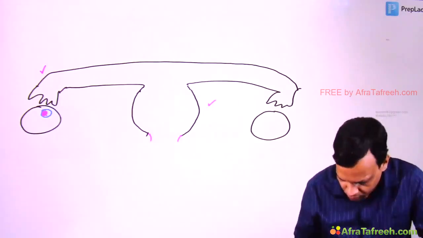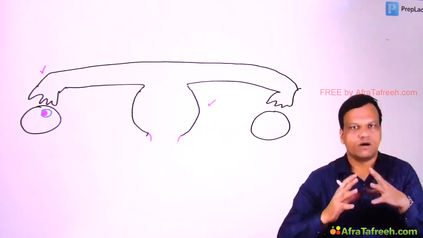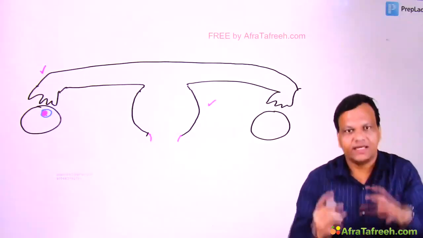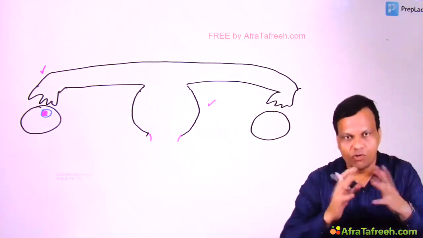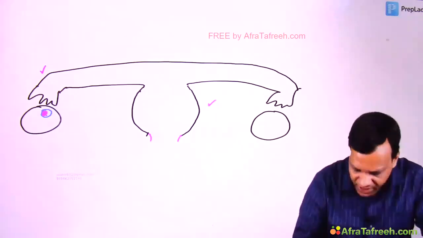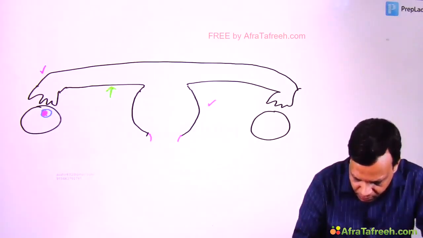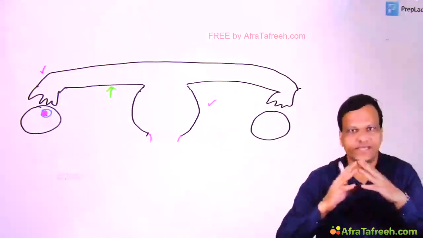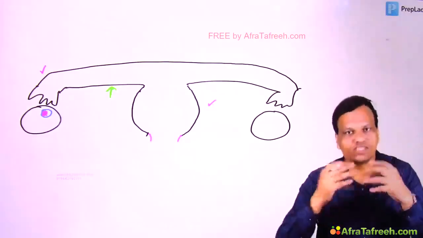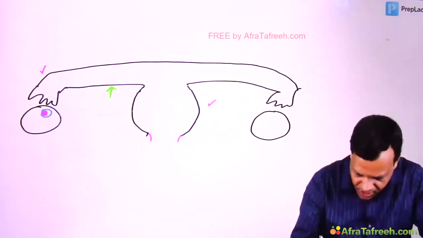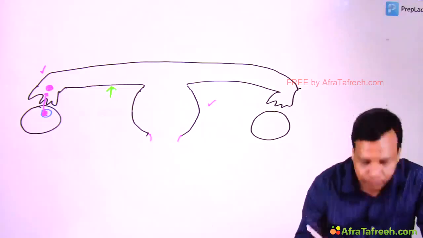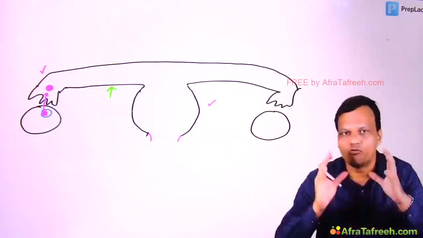Now it is a love story between sperm and ovum. So ovum is the heroine here. Ovum is lying in its house. The home of the ovum is the ovarian follicle. For meeting with the sperm, this is the meeting place they have kept here. They will meet here. But for meeting here, the ovum has to come out of its house. So the first step is that the ovum comes out of the ovarian follicle into the fallopian tube. The process is known as ovulation.